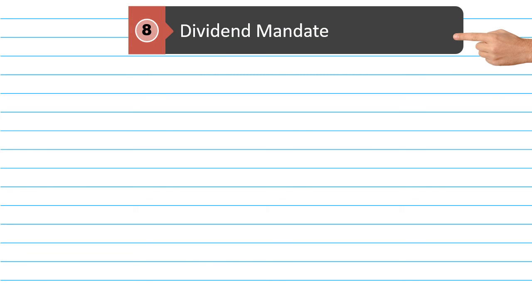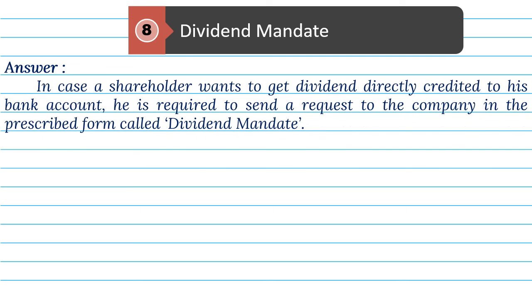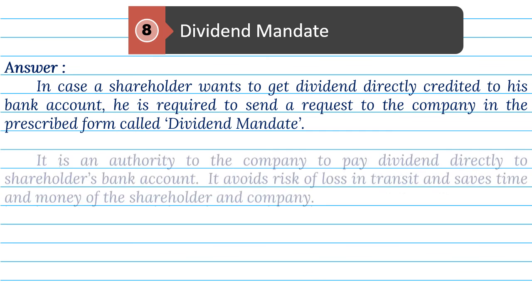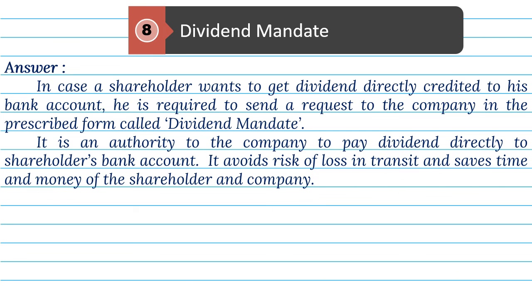8. Dividend Mandate. Answer. In case a shareholder wants to get dividend directly credited to his bank account, he is required to send a request to the company in the prescribed form called Dividend Mandate. It is an authority to the company to pay dividend directly to shareholders' bank account. It avoids risk of loss in transit and saves time and money of the shareholder and company.